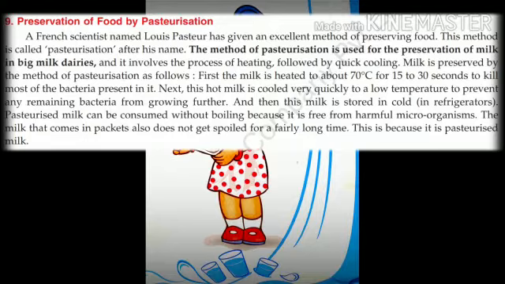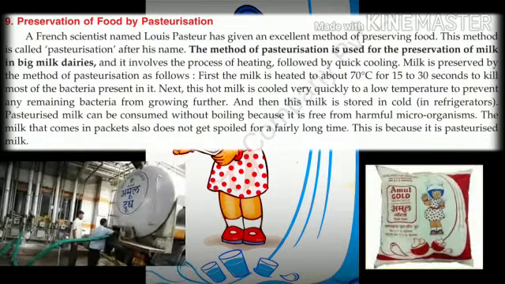Okay, and the process which is involved in the pasteurization is the process of heating followed by quick cooling. Understand? So how is the milk pasteurized in the factories? First, the milk is heated to about 70 degrees Celsius for 15 to 30 seconds, to kill most of the bacteria present in it. Next, this hot milk is cooled very quickly to a low temperature to prevent any remaining bacteria from growing further.